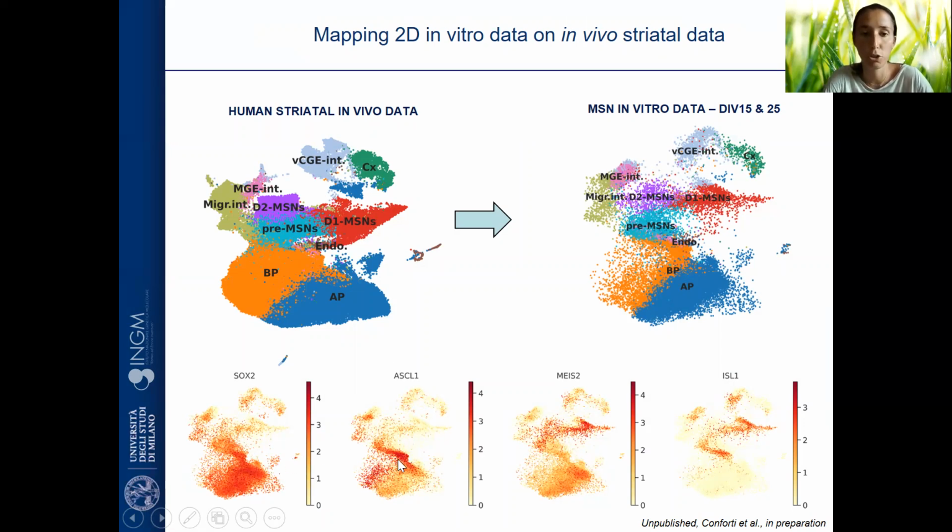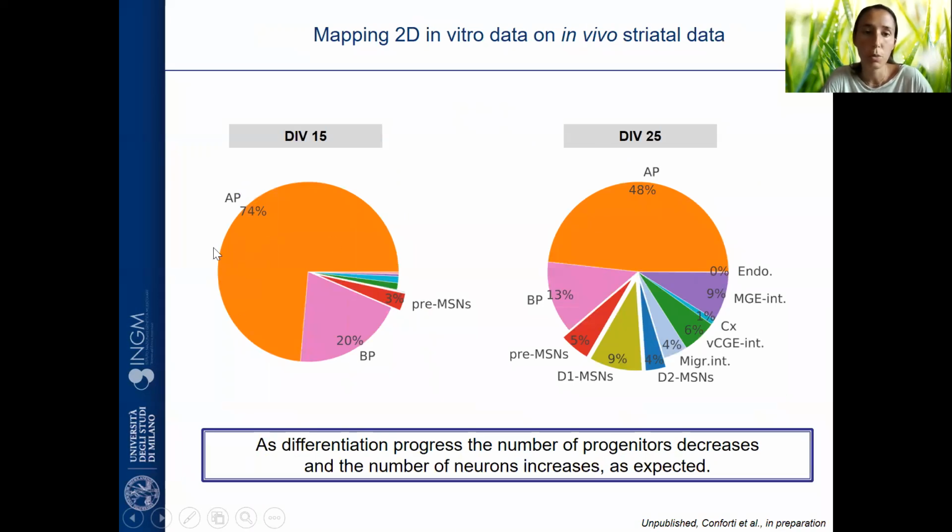So you can see, for example, ASCL1 in basal progenitors, MEIS2 in MSNs, and ISL1 that is specific for D1 MSNs and is not present in D2 MSNs. So this was positive in the sense that we were able to mimic what we see in vivo. If we quantify this, we have a high number at day 15 of apical progenitors and basal progenitors, and by day 25, you can see that this shifts to a high number of neurons. So we have both D1 and D2, especially D1, it seems to be slightly biased to D1 MSNs.